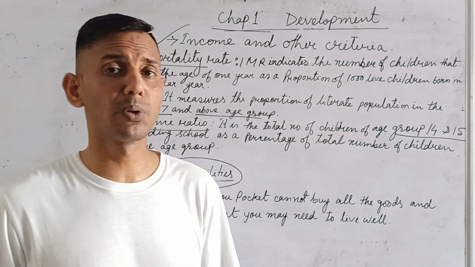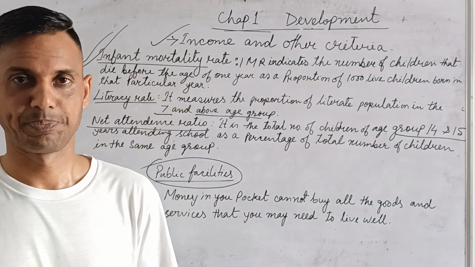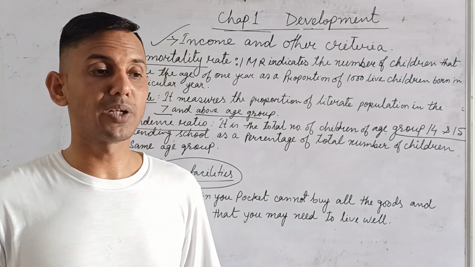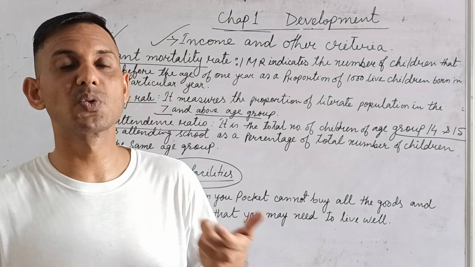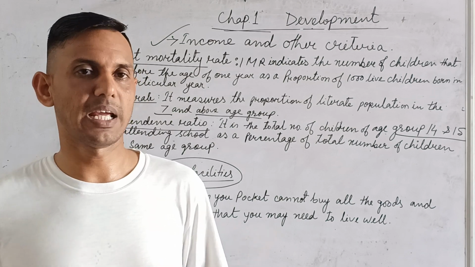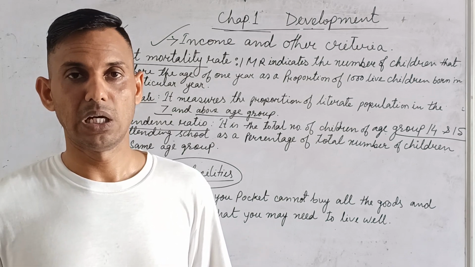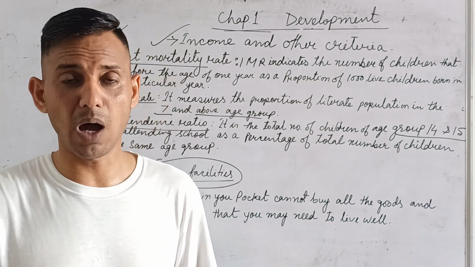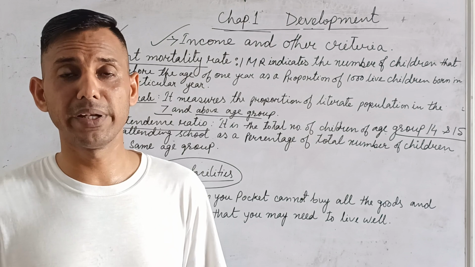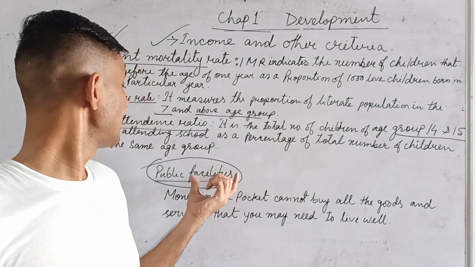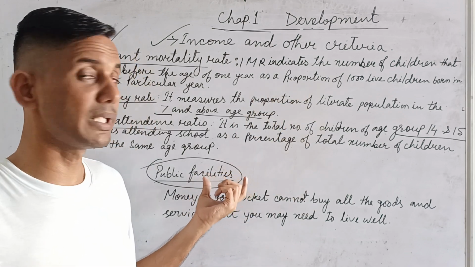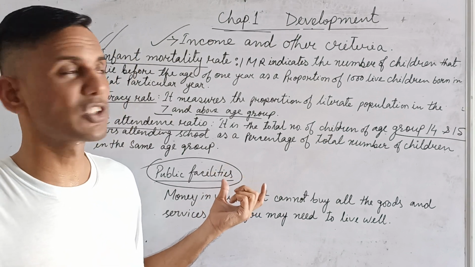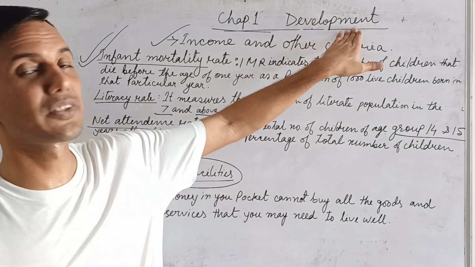For example, we know the different types of government schemes. For example, in Assam, we have seen that when students passed with good marks, they used to get a scooty, cycle like this, even computer also. Then government is giving free electricity, LPG, house, toilet, even. So these are the public facilities. Government is giving you so that you can develop yourself and it will help our country's development.